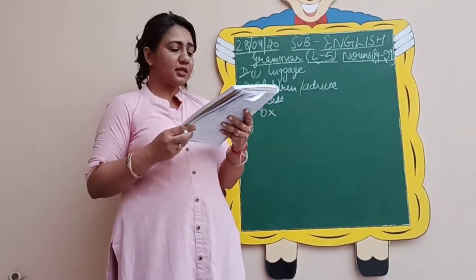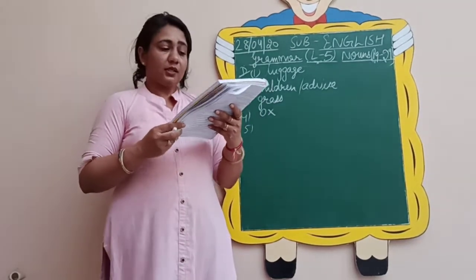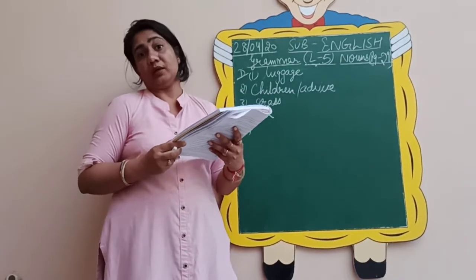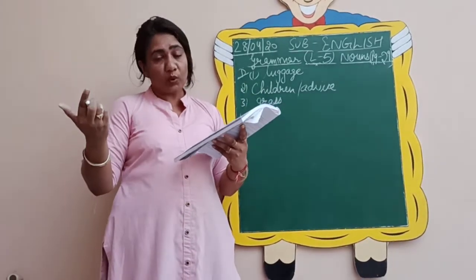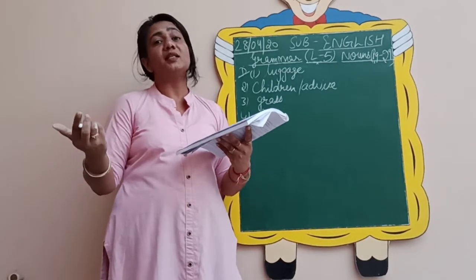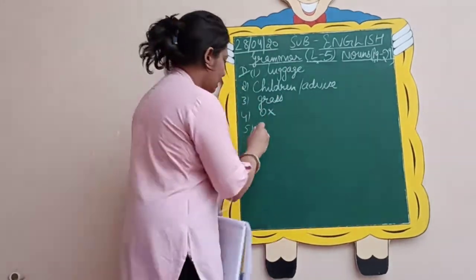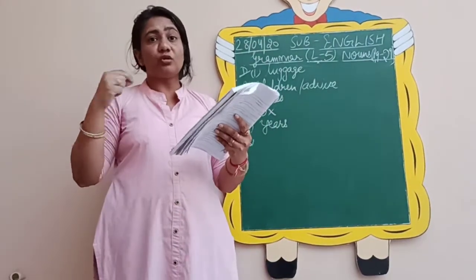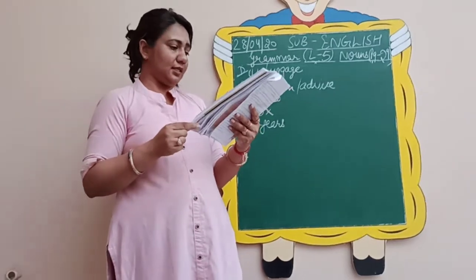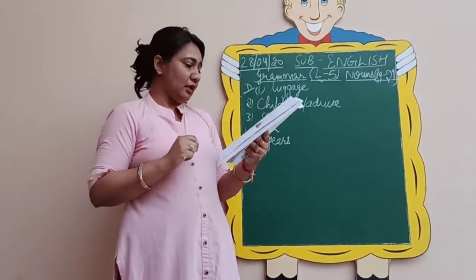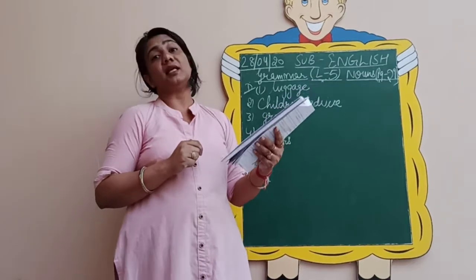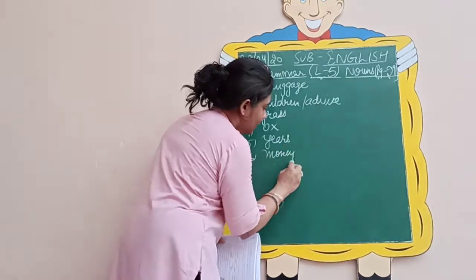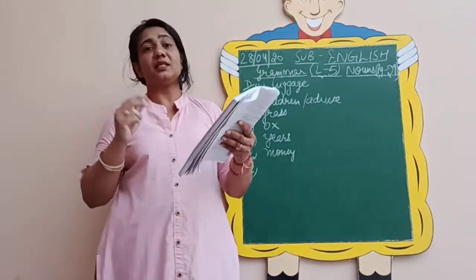My younger sister is 6 years old. See, what is the error here? Is it 6 years old? No. Since 6 is more than one number, it is always counted as plural. So we will write down 6 years. Isn't it easy? You just need to be attentive and attempt the exercise. Very small minor mistakes. Mother has a lot of monies in her purse. Is it monies? No. It is always money, which is taken as plural form. It is never monies. It is always money.